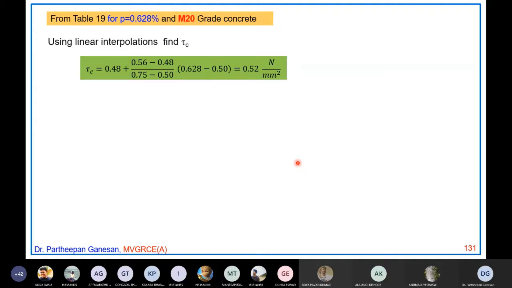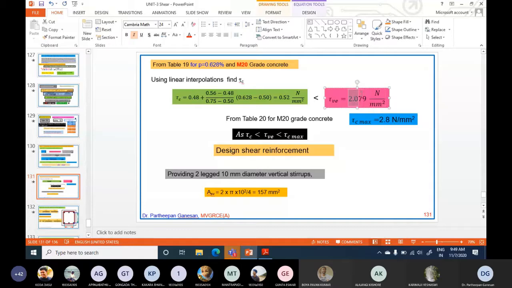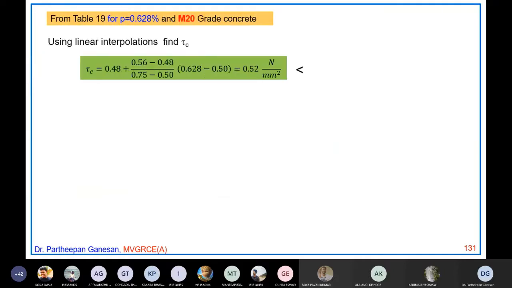So there's something wrong here. Actually, one more 8 is there. It's okay. So tau V is 1.88 Newton per millimeter square.